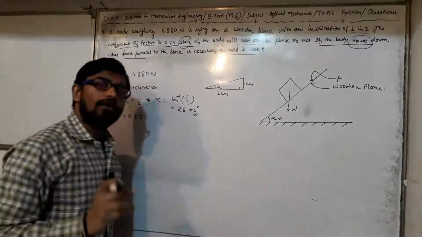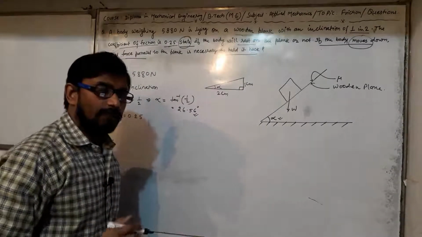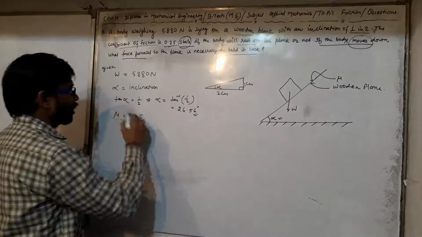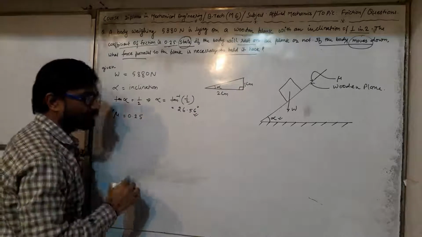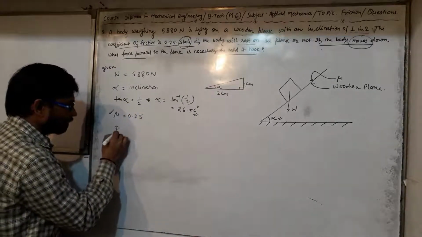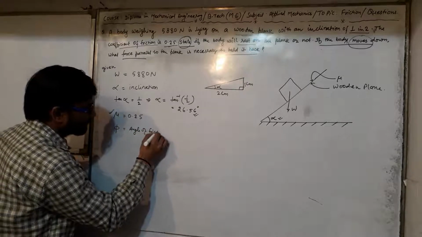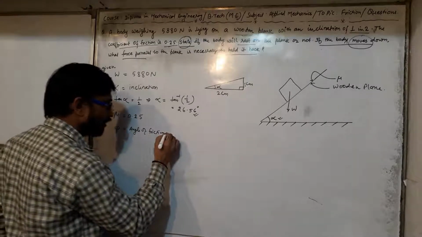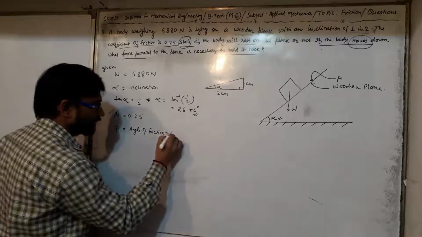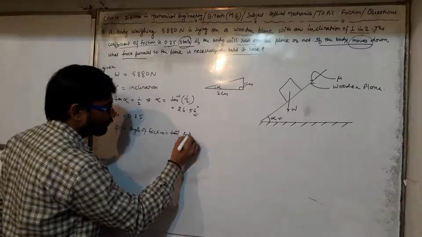To find the angle of friction, we use the coefficient of friction. Angle phi is the angle of friction, and angle of friction is tan inverse mu.